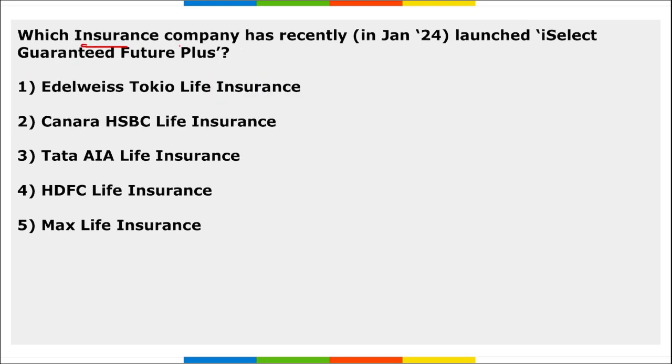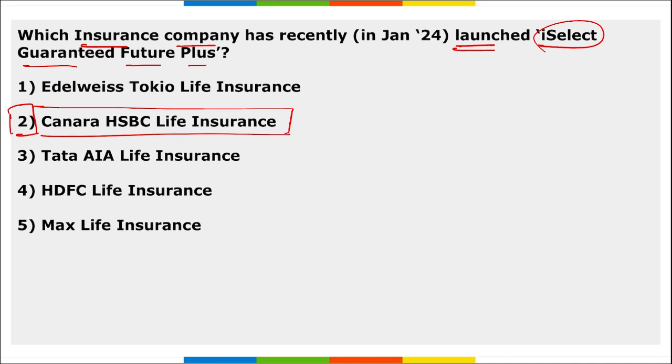Next, which insurance company has recently launched I Select Guaranteed Future Plus? So this I Select Guaranteed Future Plus was launched by Canara HSBC Life Insurance Company. Correct? It is a non-linked, non-participating individual savings life insurance plan.